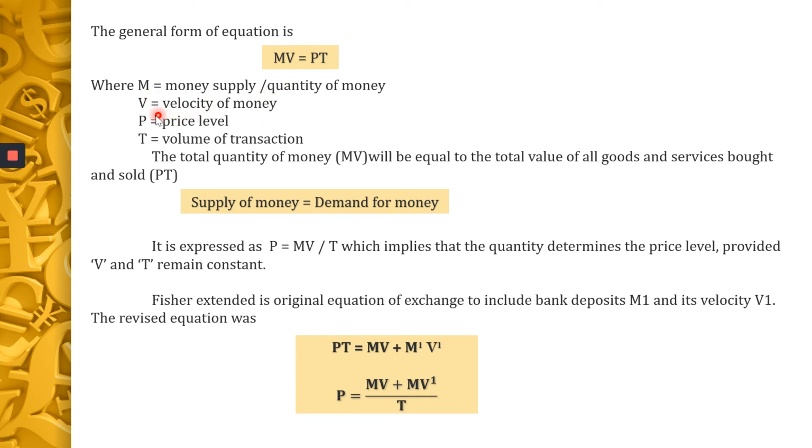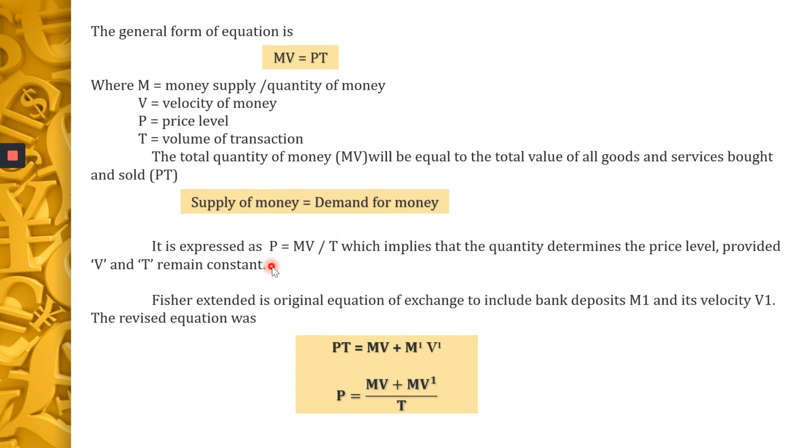So M is equal to money supply, V is equal to velocity of money, P is equal to price level, and T is the volume of transaction. So the total quantity of money, MV, will be equal to the total value of all the goods and services bought and sold. So this equation will always be equal. The total quantity of money will be equal to the total value of goods and services bought and sold, which is equal to PT. So the left hand side is the supply of money, and here you have the demand for money.